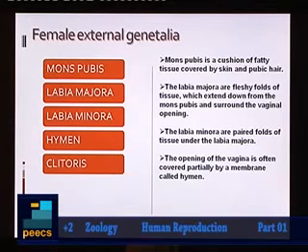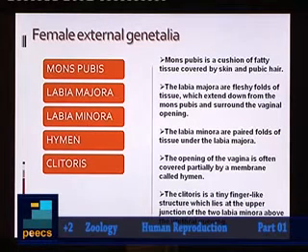Then the last portion is called clitoris. Clitoris is actually developed from the labia minora. It is formed in the upper region of labia minora, above the urethral opening, and it is actually homologous to penis of male.